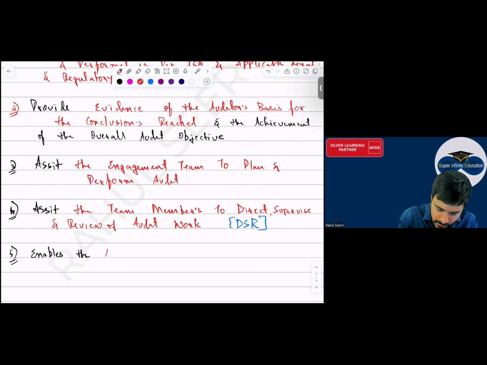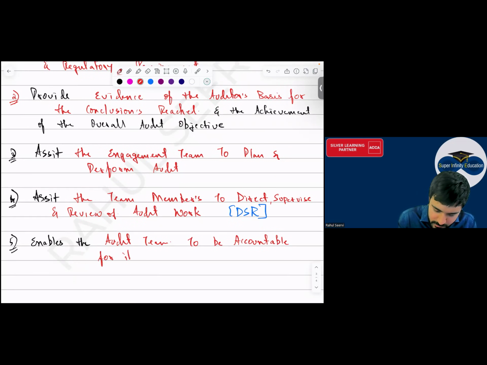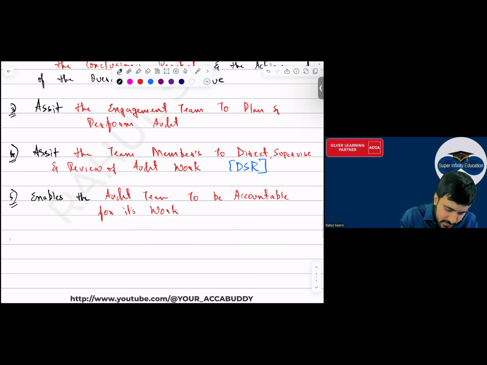Enables the audit team to be accountable for its work. Yes. Sixth one.